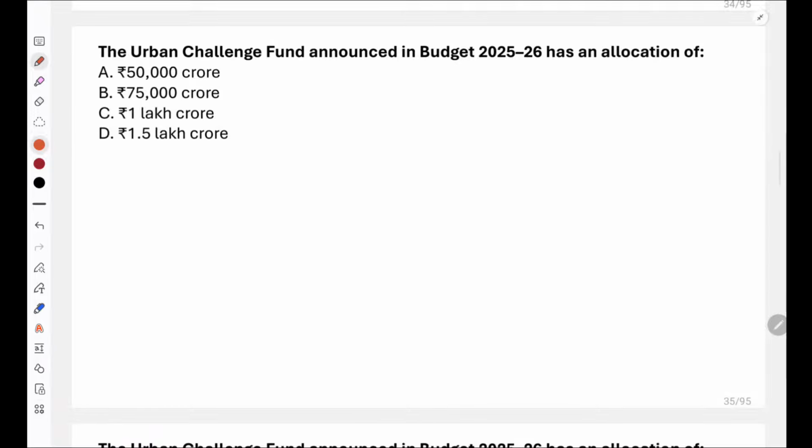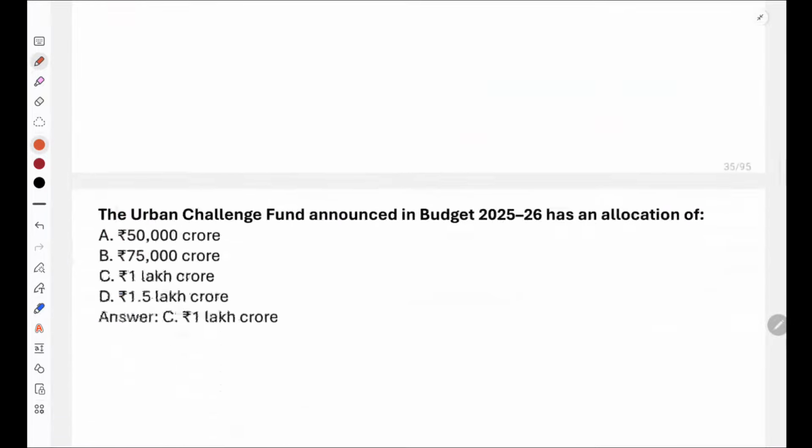The Urban Challenge Fund announced in Budget 2025-26 has an allocation of what? 50,000 crore, 75,000 crore, 1 lakh crore or 1.5 lakh crore. Yes, it is 1 lakh crore. So C would be the correct answer for Urban Challenge Fund.